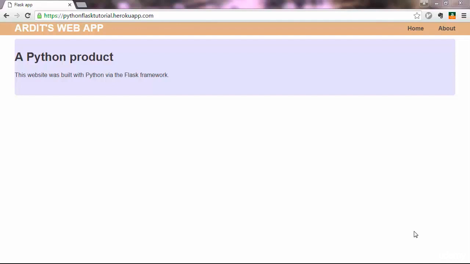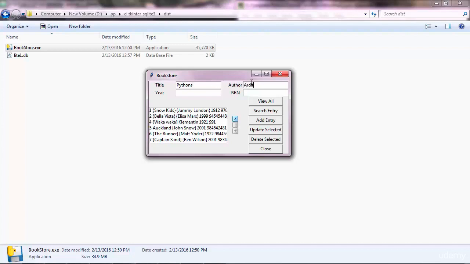And then as the fourth application, you are going to build a website with Python and the Flask framework. And not just that, but you will also learn how to deploy the website on a live server so that everyone can see your website through the website URL address. Then you will build a desktop program that interacts with a database and lets users store, delete, and view data through the program's graphical user interface, which you are going to build with Python.